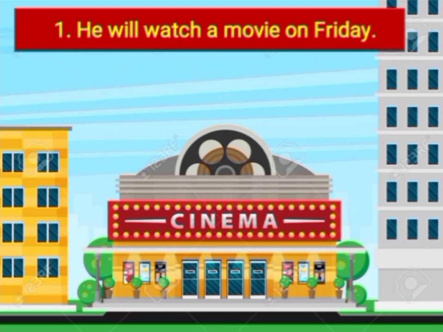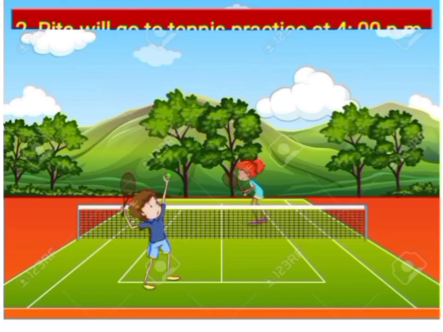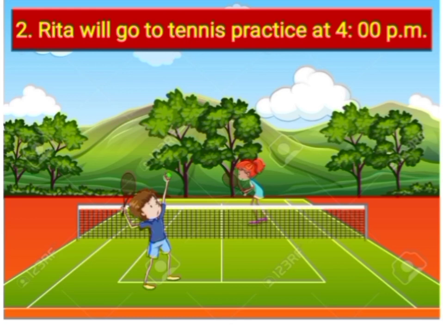Let us have another example. Rita will go to tennis practice at 4 o'clock. When will she go to the tennis practice? At 4 o'clock. This sentence also shows an action which is not completed and it will be completed in the future. So both are examples of future tense which are showing us the action which will be completed in the future.